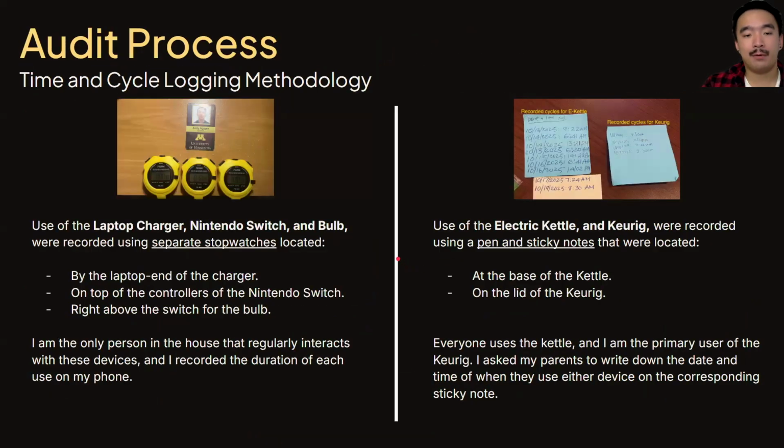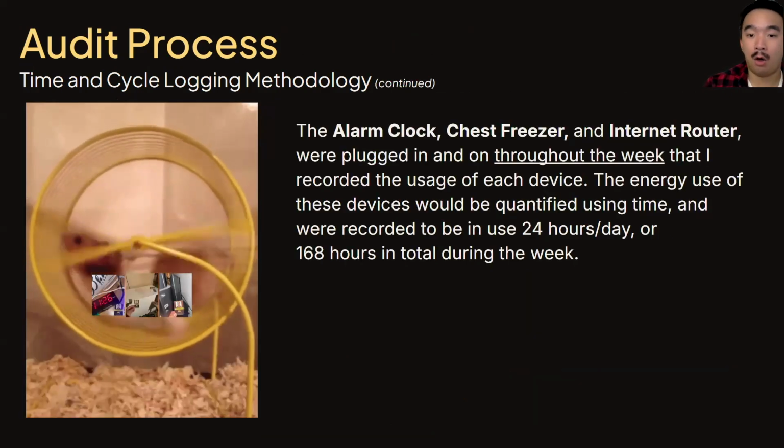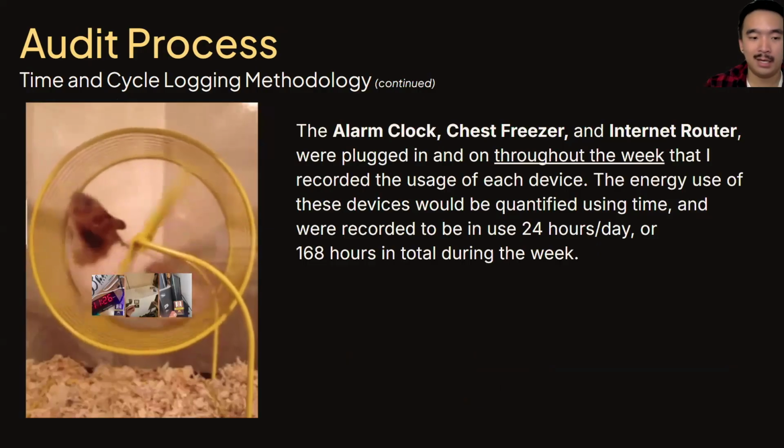A lot of the time for each of these devices, I'll be using a separate stopwatch located by the device. I am the only person that uses these devices, so I'll be logging them by myself and recording them on my phone. For the variable cycle devices, I'll be using a sticky note and a pen. Because these devices in particular are used by more than one person, I've asked everyone who uses them to write down the date and time of when it is used. And the devices that are on all the time were not manually logged.